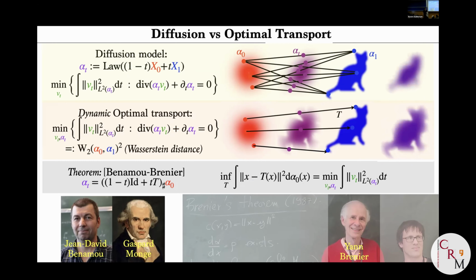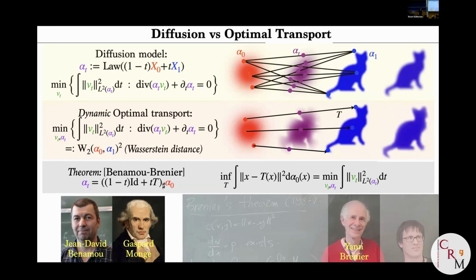I'm not going to speak too much on this because I think there is no currently stable theory that says that if you were able to actually estimate this capital T, this would be much better. But it's much simpler to integrate an ODE along a straight line than along a very curved trajectory. In some sense, you can just jump with a very large time step, whereas with a diffusion model, if you get very curvy trajectories, you need small time steps.